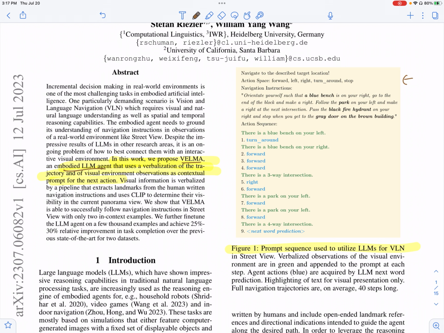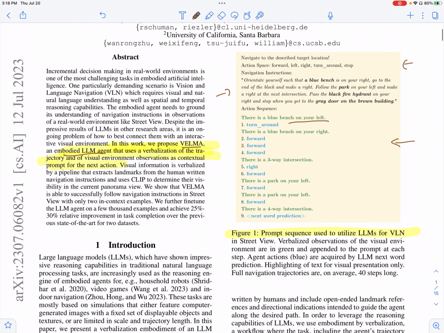So you can see the navigation instructions here, and also based on what the environment of the agent is, you see certain instructions like there's a blue bench on your left, or some other landmark information in the prompt. And based on this, the language model predicts the next action, right? Whether it needs to turn around, go forward, go right, etc.